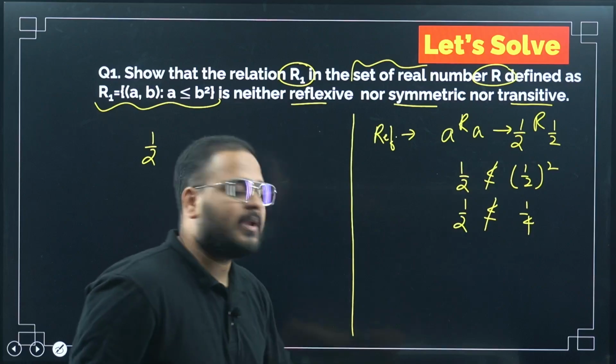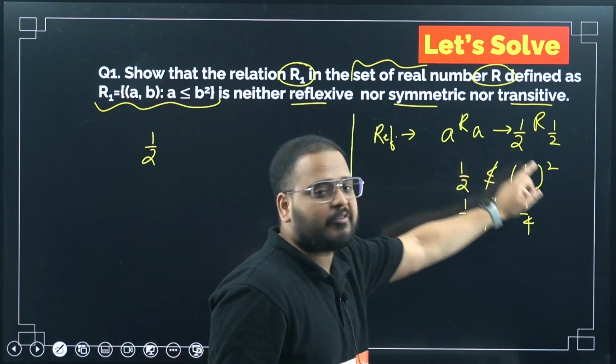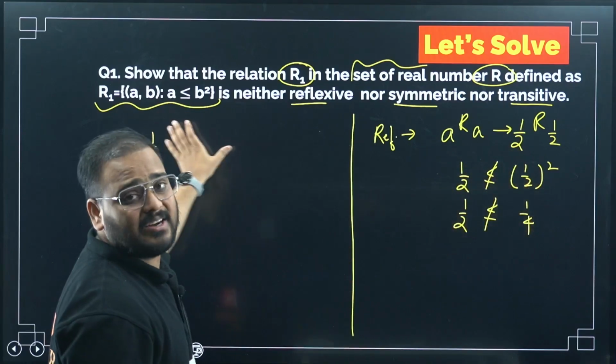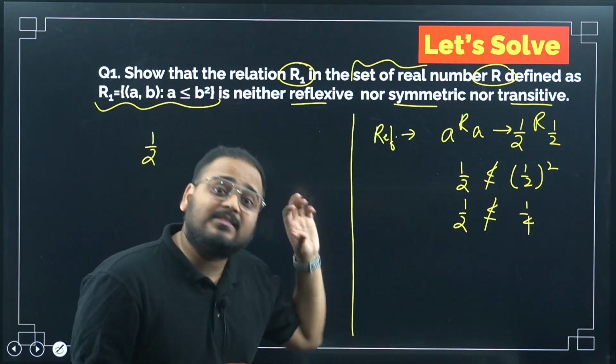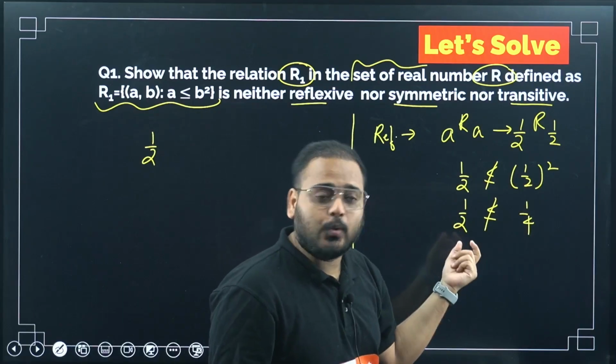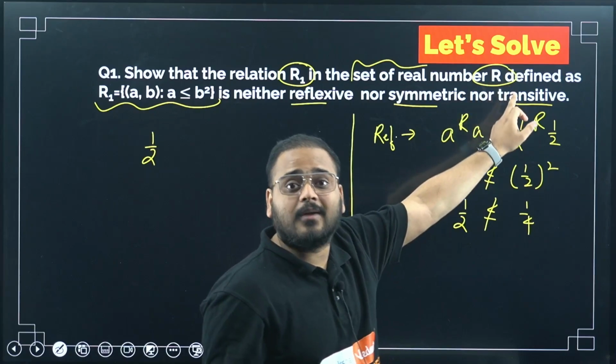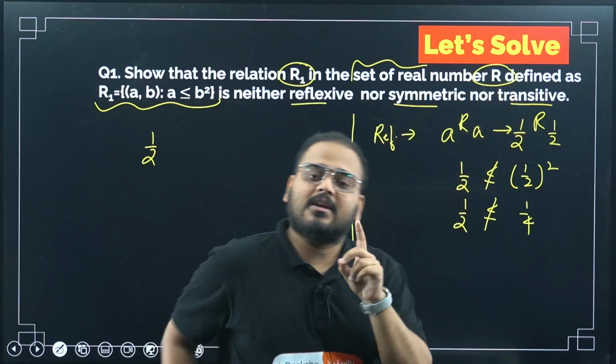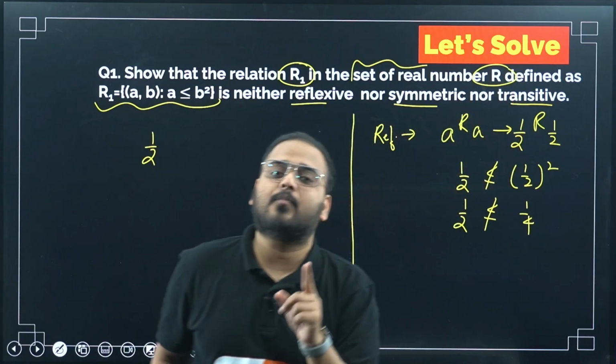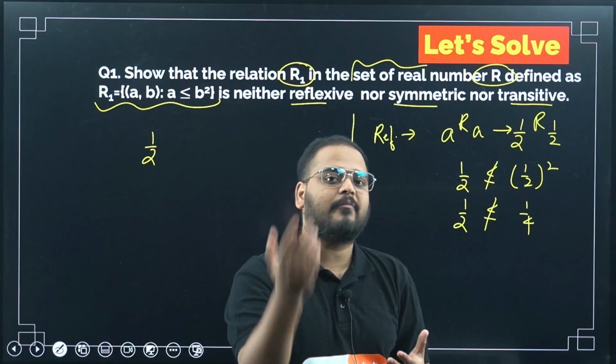Not possible. It means this condition, if I take the number 1 by 2, is not valid. It means there exists an element 1 by 2 in the set of real numbers where this is not defined. Understand this, it is very important. You will come up with an answer, sir.